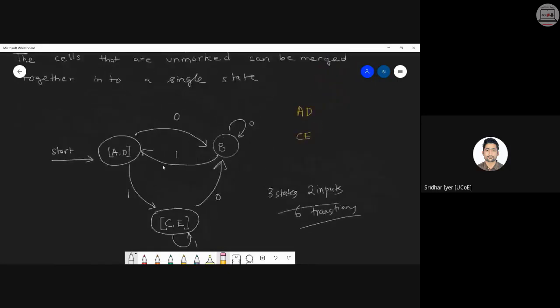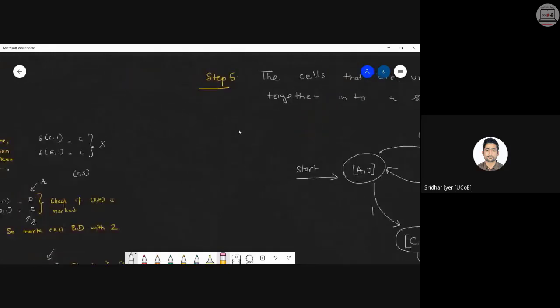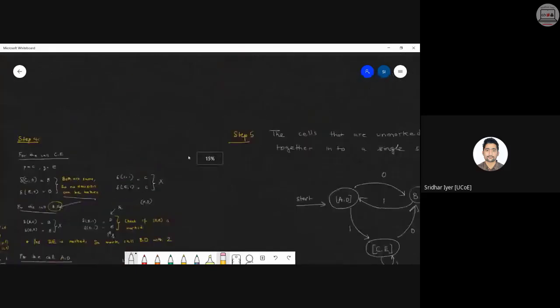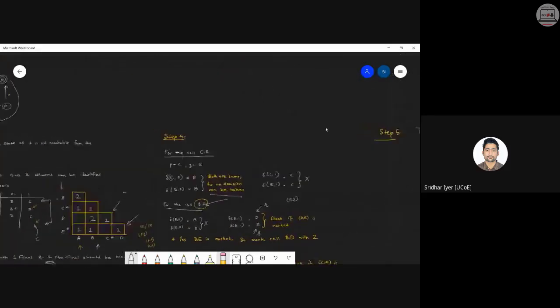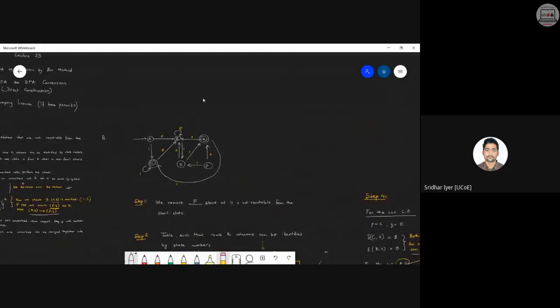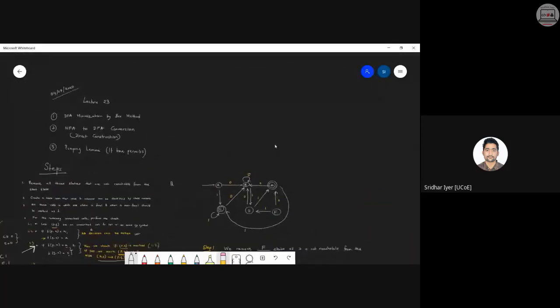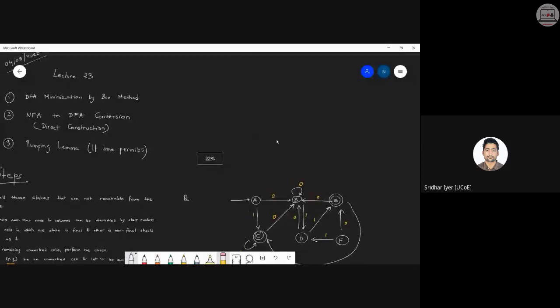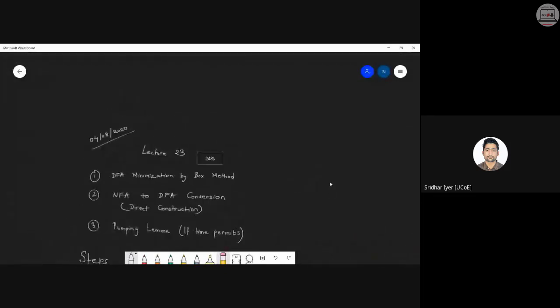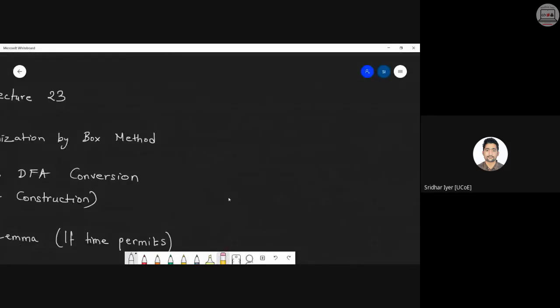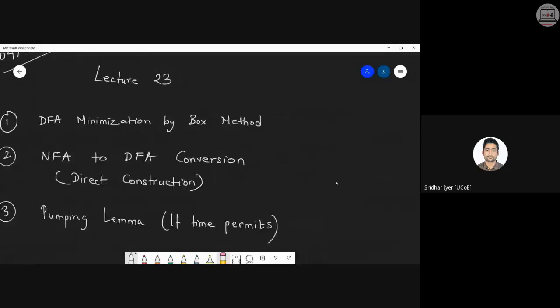Okay, clear. Fine. So we are almost reaching the end of module 2. Just two topics left. I will start with one of the topics today. That is what we call as NFA to DFA conversion, direct construction, or in short, it is also called as subset generation step. Okay. They all have different names. Don't get confused what exactly it means. Now, can anyone tell me what are the various ways we have converted an NFA into a DFA so far?